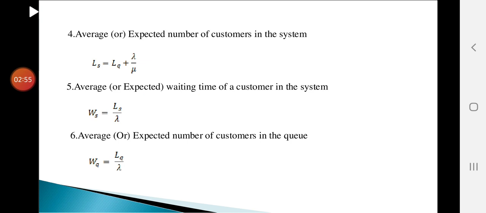Using Little's formula we can find LS, which is the average number of customers in the system, which is LQ plus lambda by mu. The fifth formula is the average or expected waiting time of a customer in the system, which is WS equals LS by lambda, and the expected waiting time in the queue is WQ equals LQ by lambda. That one is the sixth formula.